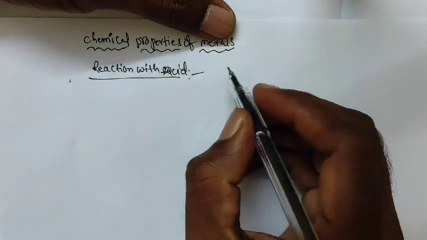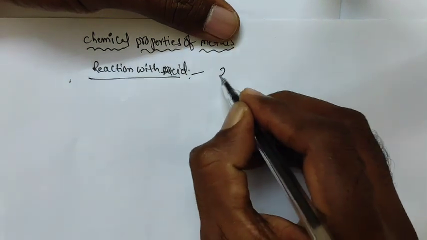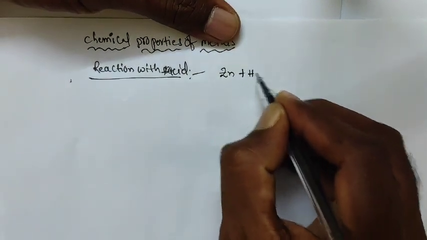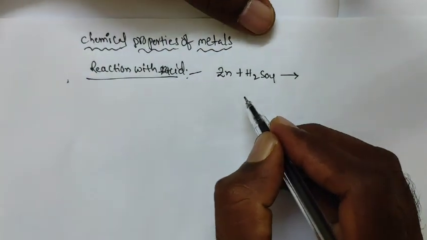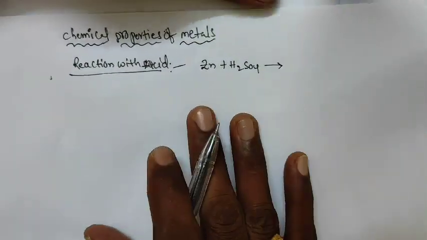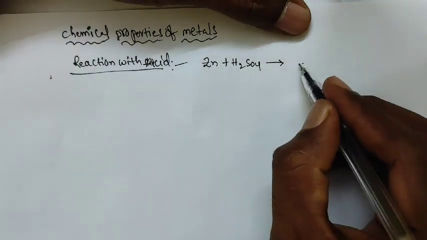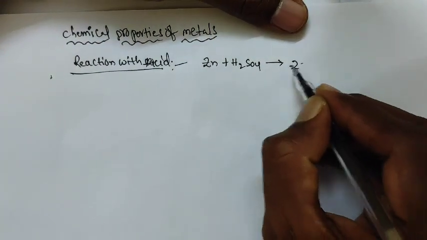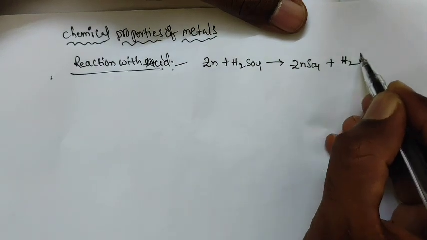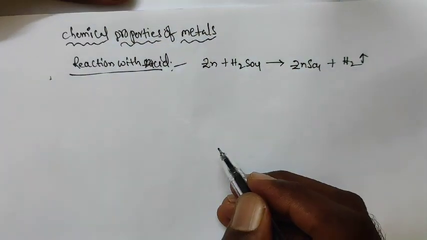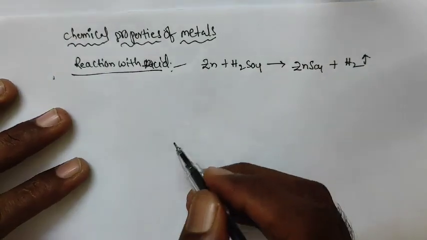For example, Zn plus H2SO4. Zinc metal reacts with H2SO4, and we will get ZnSO4 plus H2 gas evolved. So this is the reaction.